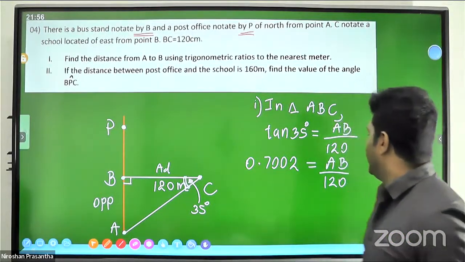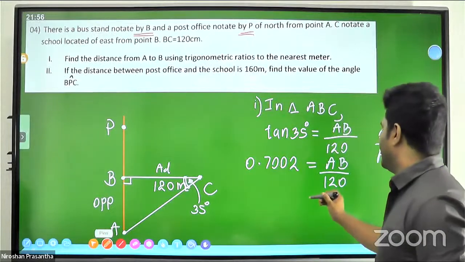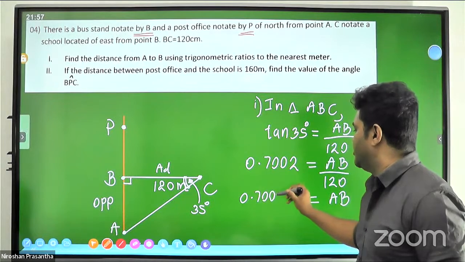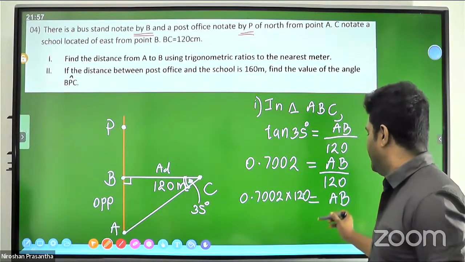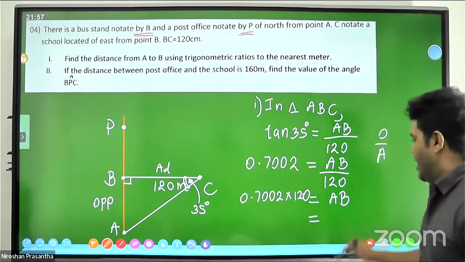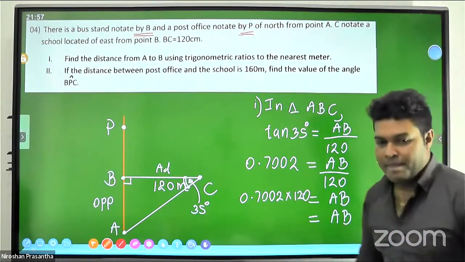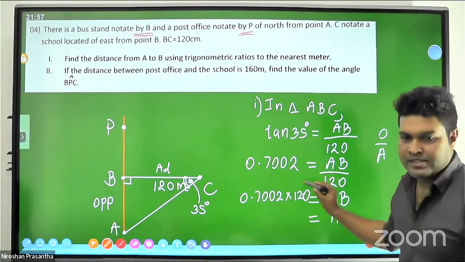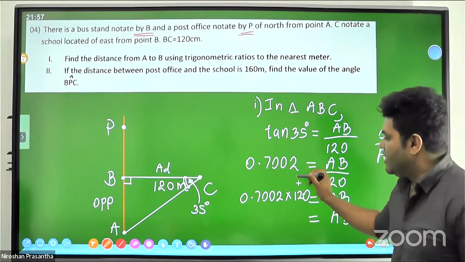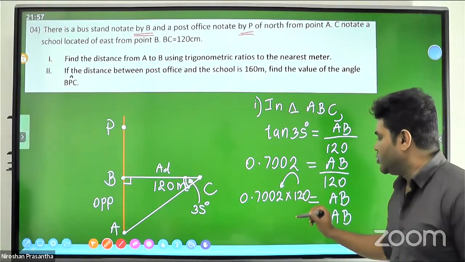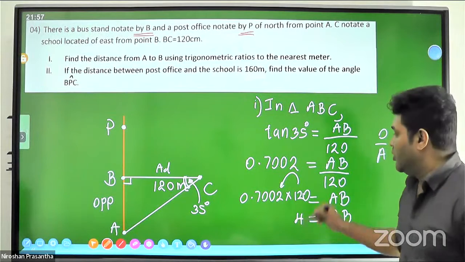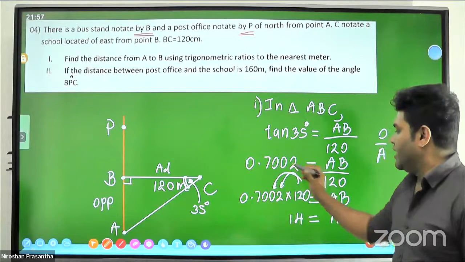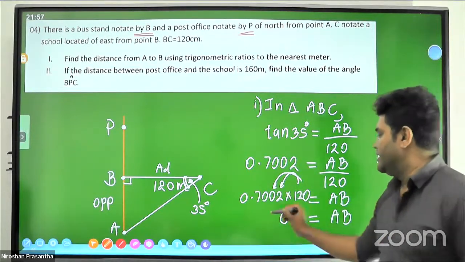Then we can make AB the subject and find AB. It is 0.7002 multiplied by 120. What's the answer? I have taught you the method to multiply. Just forget the 0 and the number of decimal places. Now get the 12, a considerable value, and multiply by it. 12 times 2, 24, 2 remain. 12 times 0, 0, but you had 1 remaining, so 1 is coming. 12 times 0, 0, and 12 times 7, 84.